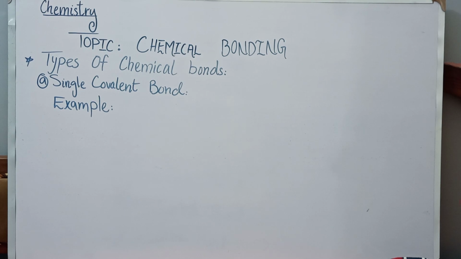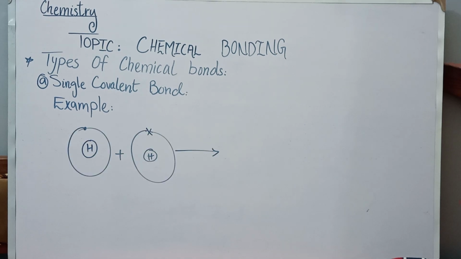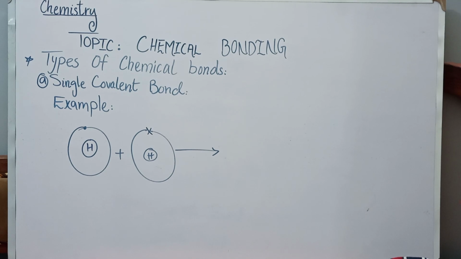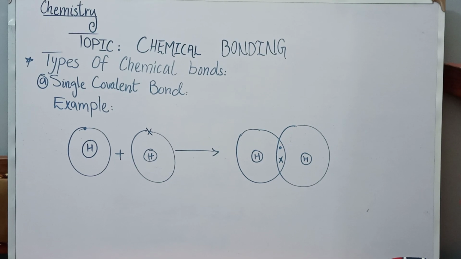A covalent bond which is formed by the mutual sharing of one bond pair is called a single covalent bond. It is represented by a single short line. The formation of H2, HCl, CH4 are a few examples of this type of bonding. The first example I am going to discuss is H2. Let us consider two H atoms. As you all know, hydrogen contains one valence electron. When these two atoms combine, they form a bond called a single covalent bond, just like that.